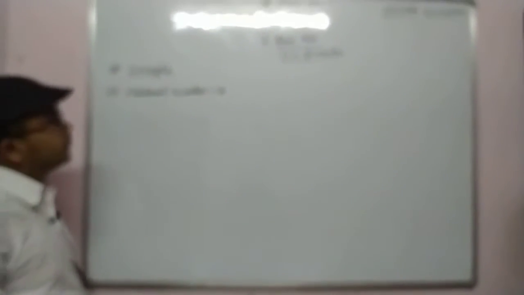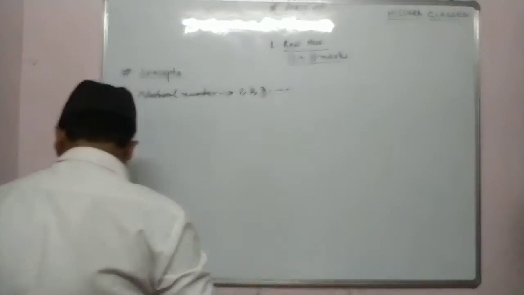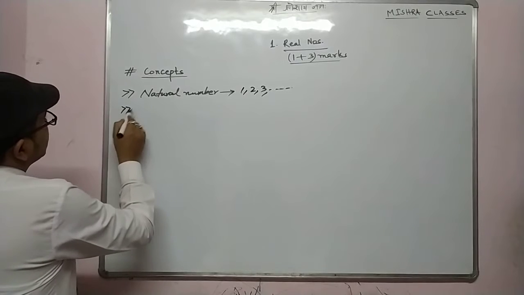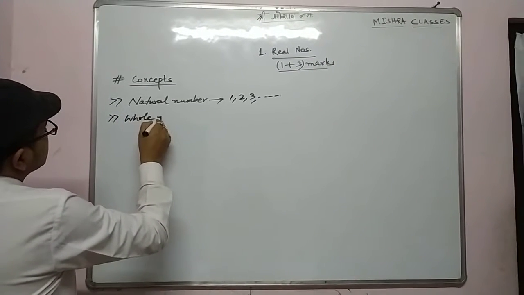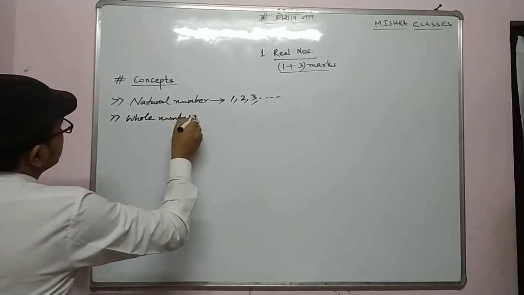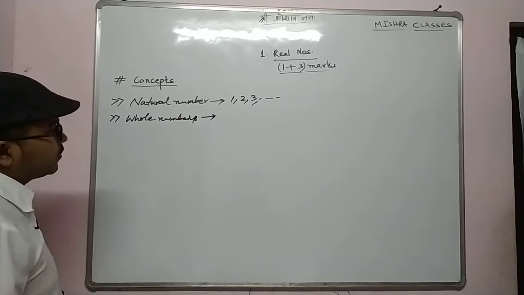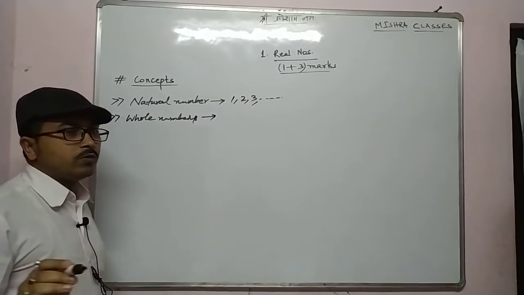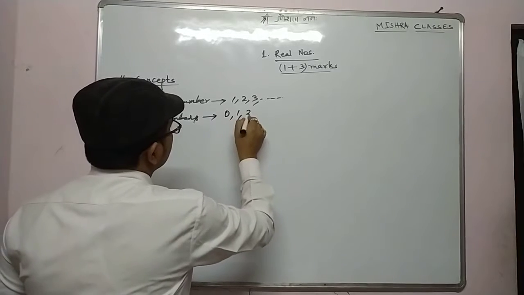Now what are natural numbers? Natural numbers are counting numbers. Alright, they start from 1, 2, 3 like this. Next, whole numbers. What are whole numbers? Whole numbers start from 0. Is it clear? So 0, 1, 2, 3 ...